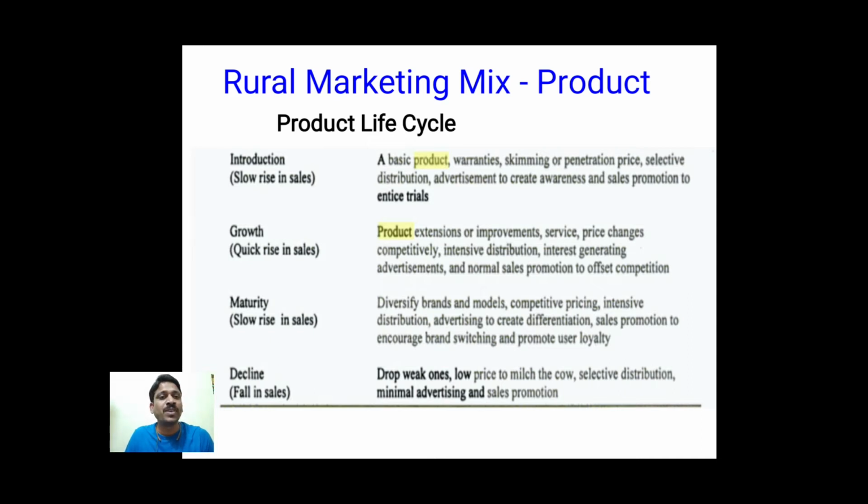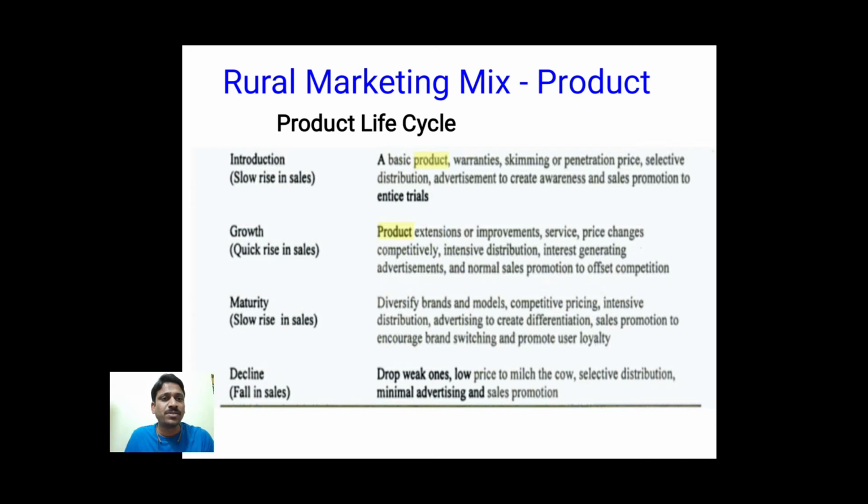in sales. So here what we have to do is diversify the brands and models. So we have to diversify to different models. For example, with mobile phones, even though everyone has a mobile phone, all the time they are introducing new models of mobiles. So even if I have a mobile, it is already an old model now, because very new models enter the market. So what I may do is keep it aside and purchase something new. That is how we diversify the brands or diversify the models.